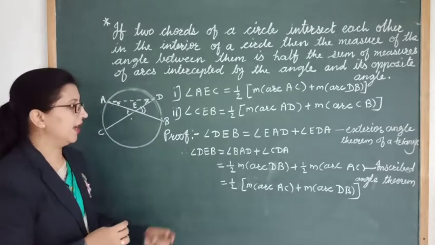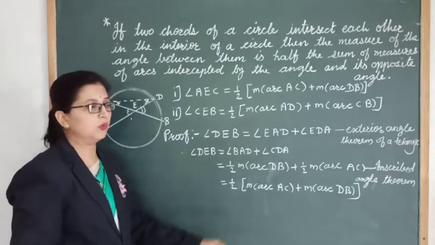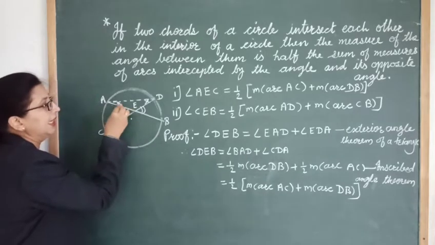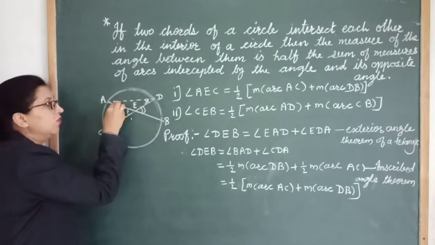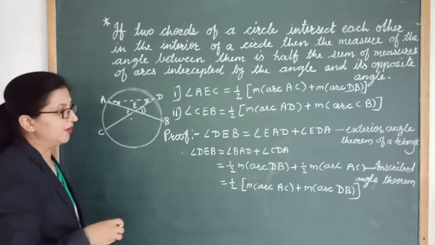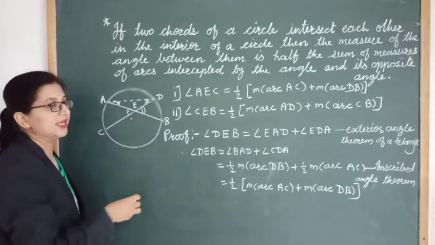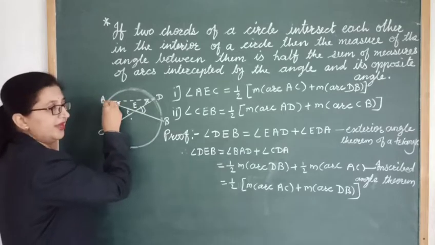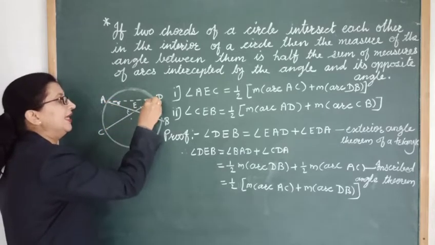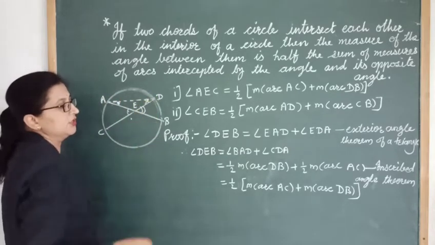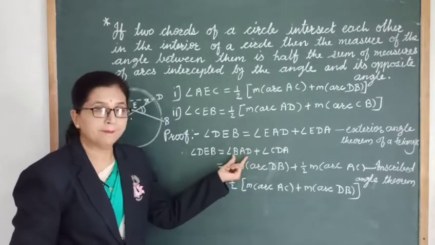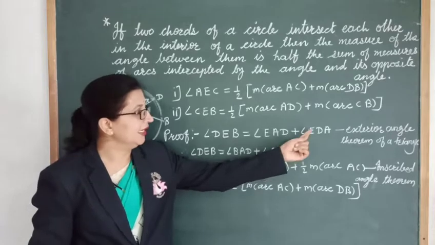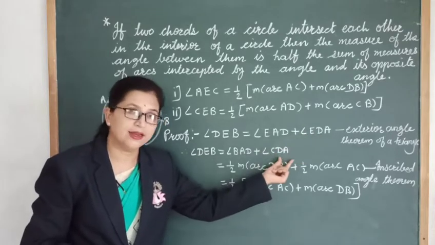Now angle DEB is equal to, instead of angle EAD, we can say angle BAD, as the vertex remains the same. Similarly, instead of angle EDA, we can say angle CDA. So we changed angle EAD to BAD and EDA to CDA.